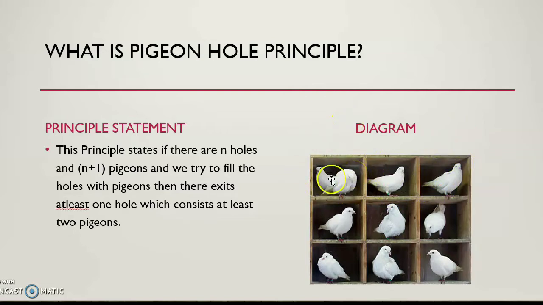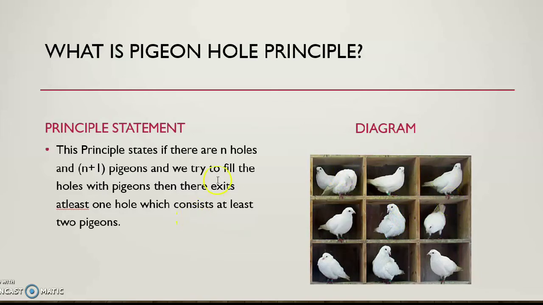So what can I do? We can fill each hole with one pigeon. What will happen after that? After filling all the holes with one pigeon, all 9 pigeons will be filled and one pigeon will be left. The remaining pigeon, whichever box I put it in, that box will contain 2 pigeons. That means our condition cannot be fulfilled. The condition I stated before filling the boxes can never be reached.